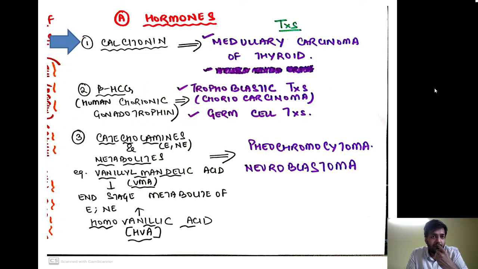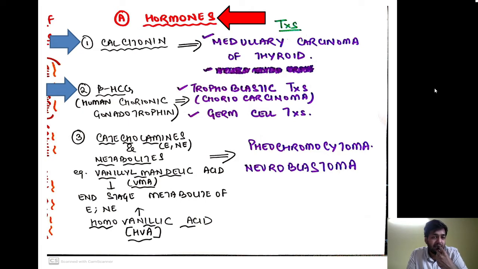So hormones, the number one hormone is calcitonin. It is used as a tumor marker of medullary carcinoma of the thyroid. Then we have beta HCG, the human chorionic gonadotrophin. It is raised in trophoblastic tumors, especially choriocarcinoma. There are many trophoblastic tumors, for example complete mole and partial mole, and among them the malignant tumor is choriocarcinoma, which is very important, and beta HCG is used as a marker to follow up or monitor the choriocarcinoma. Also, beta HCG can be raised in many germ cell tumors.